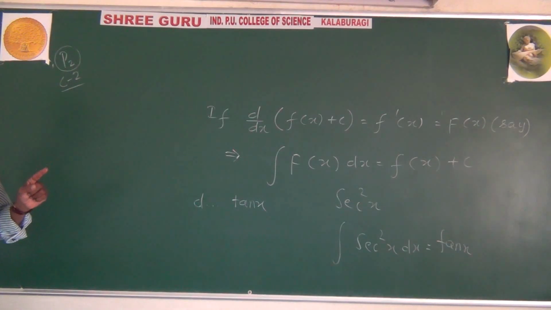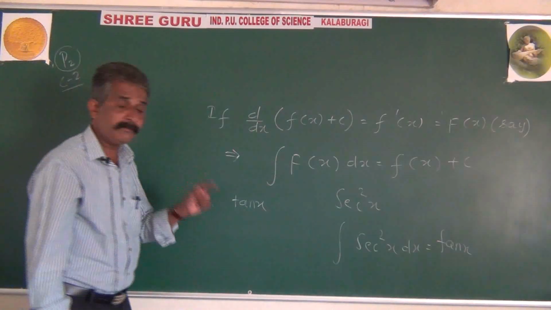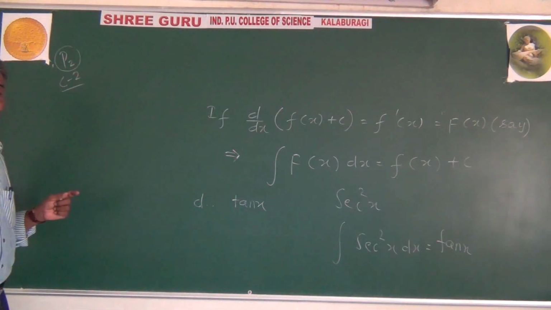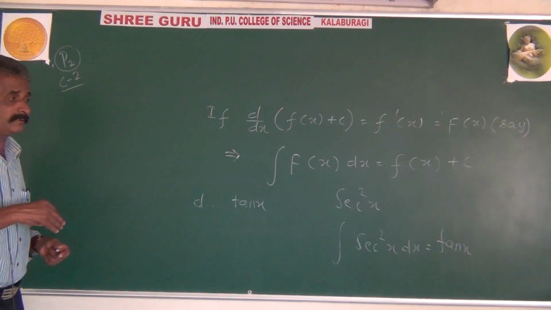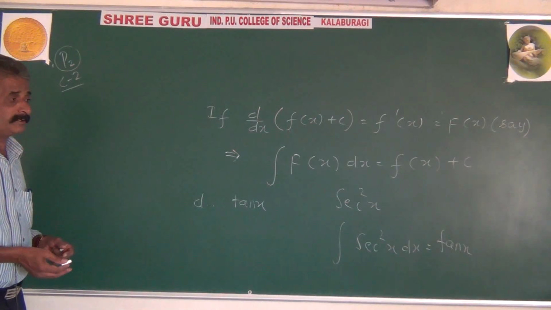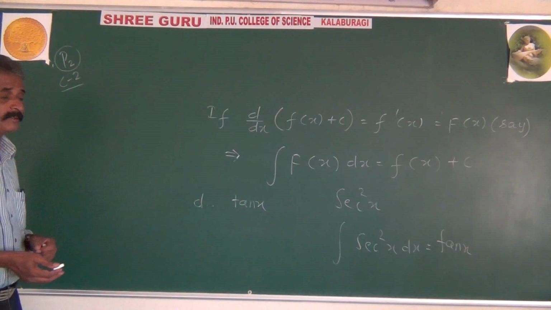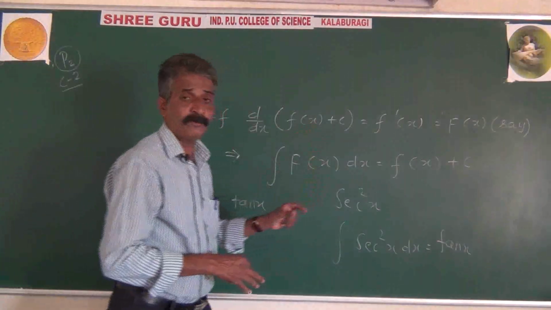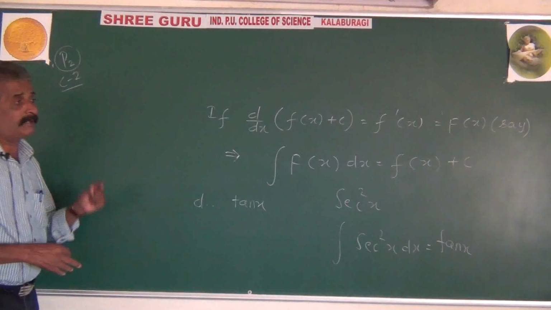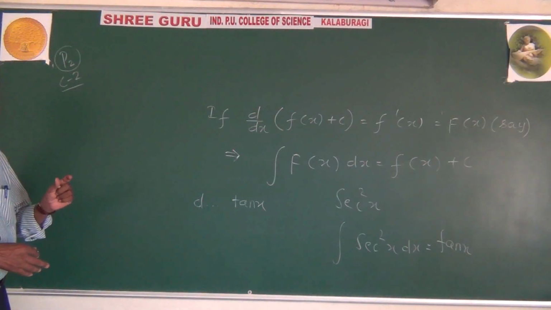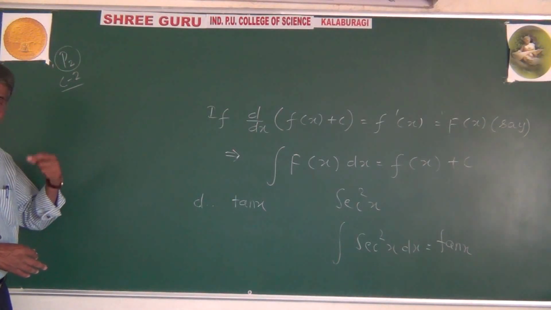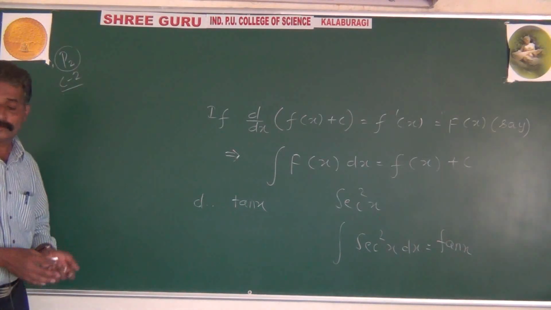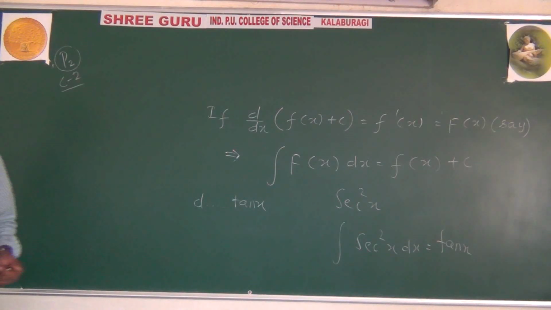But one constant is enough, not many constants. Like this, we are going to put things in reverse order to make formulas of integration from the formulas of differentiation, not writing new formulas but old ones in reverse manner.